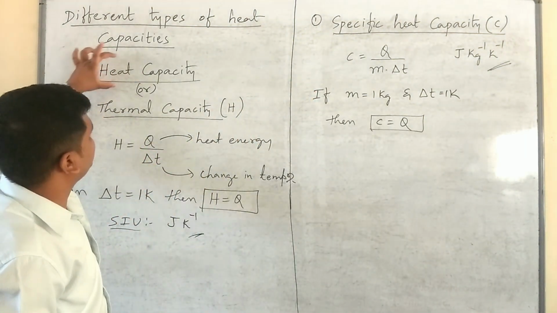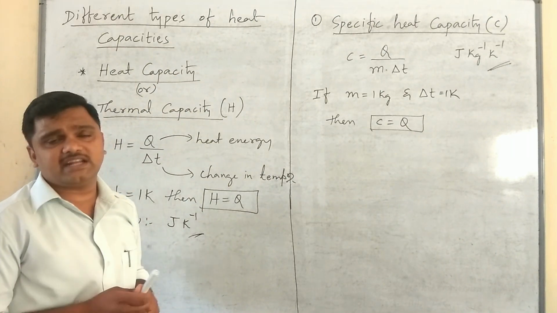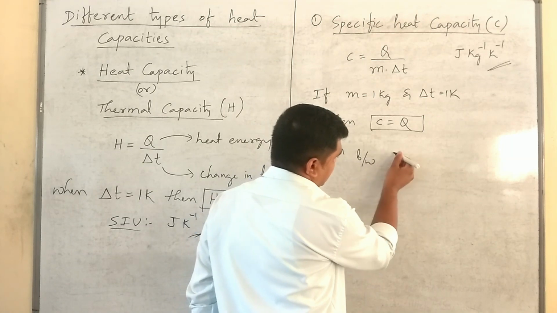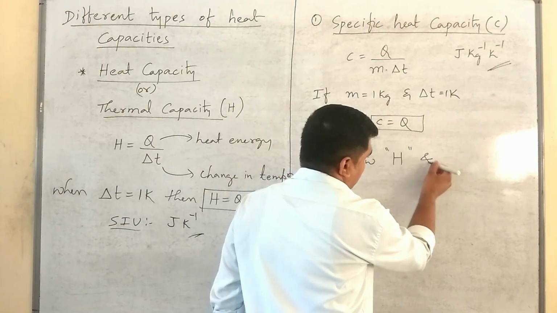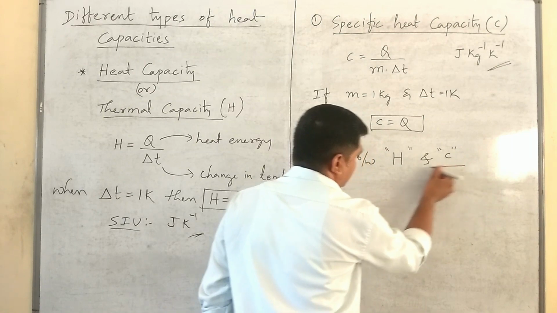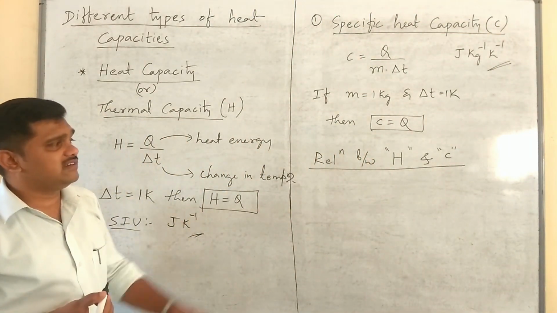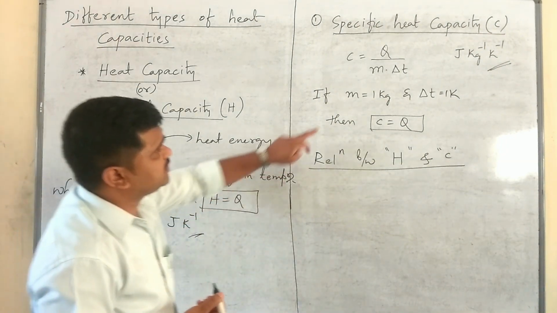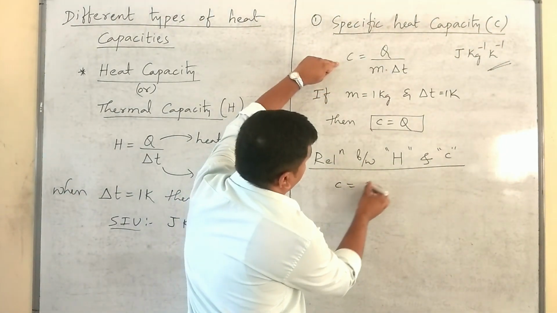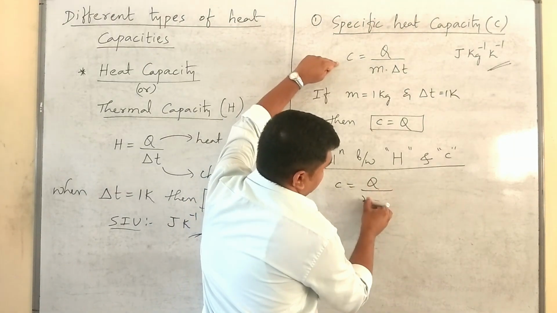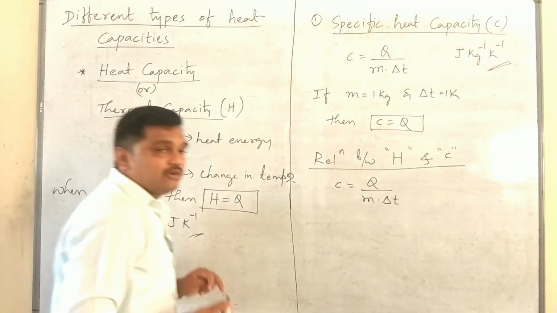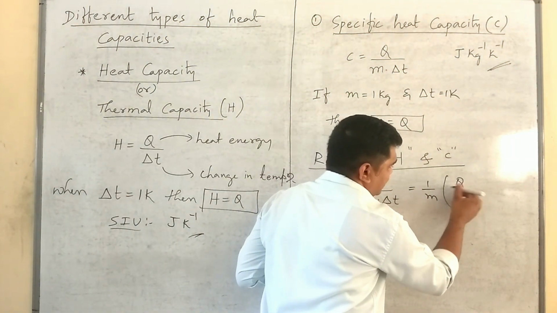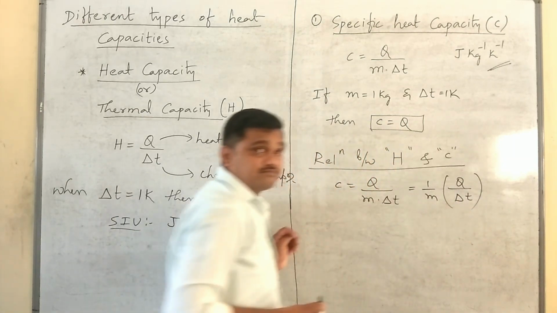What is the relationship between heat capacity and specific heat capacity? Relation between capital H and small c. From this we can write c equals Q divided by m into delta T. I will take 1 by m aside and write Q by delta T inside the bracket.